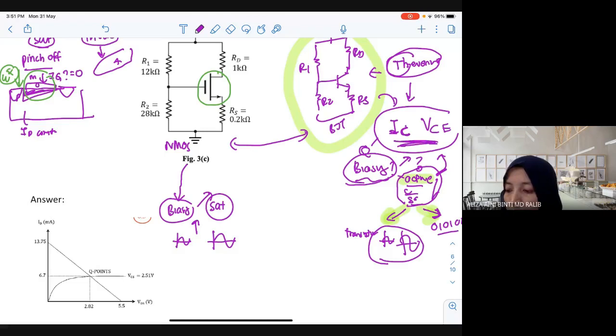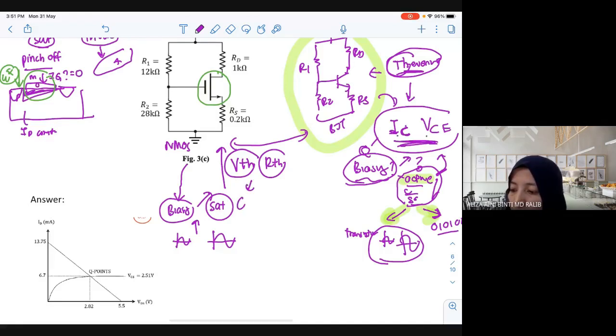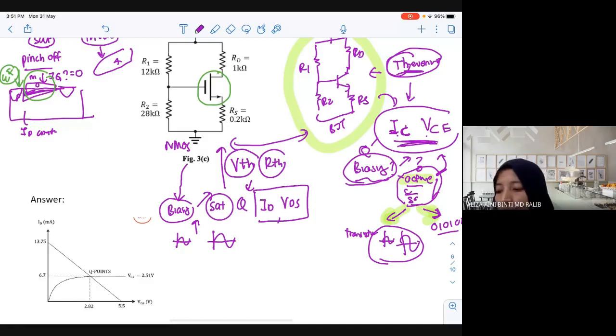So how are you going to bias? That's why I say the process is called biasing. You need to change it to become Thevenin, VTH and RTH. But now here, you are not going to find IC and VCE. What do you need to find here? What is the Q point here? Yes, ID and VDS. Okay, so let's go back to the question.